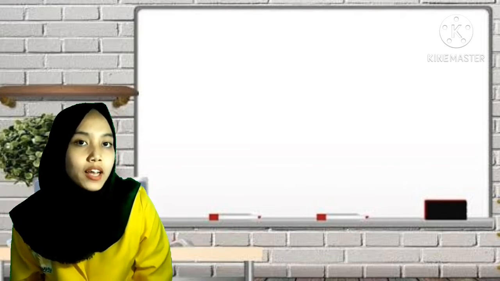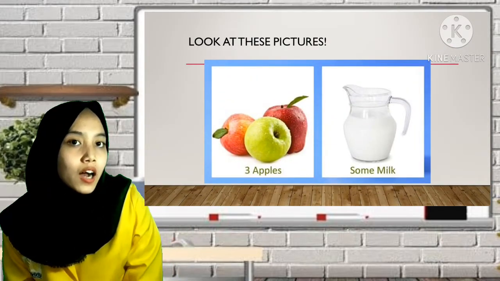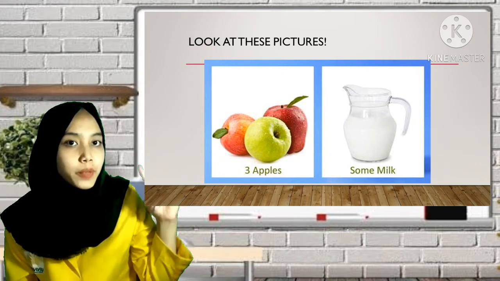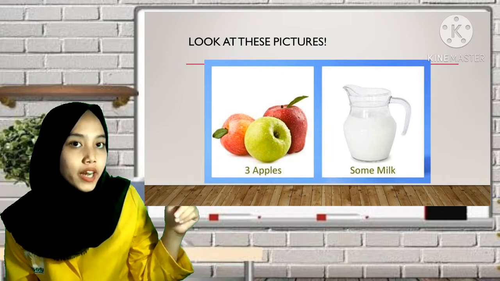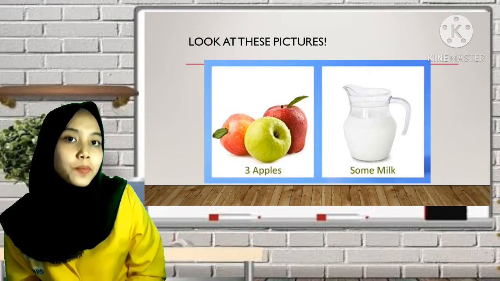Before we start our material, I will ask you something. Please take a look at this picture. Can you count the apples? Of course you can. Based on this picture, there are 3 apples, right? Okay. How about the milk?